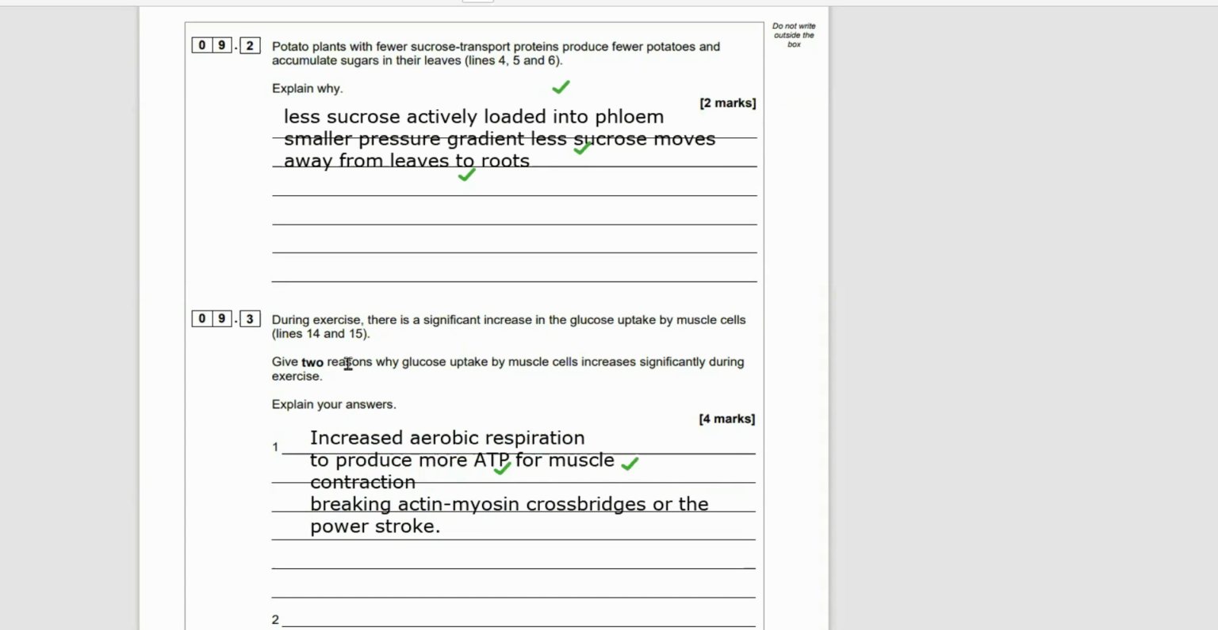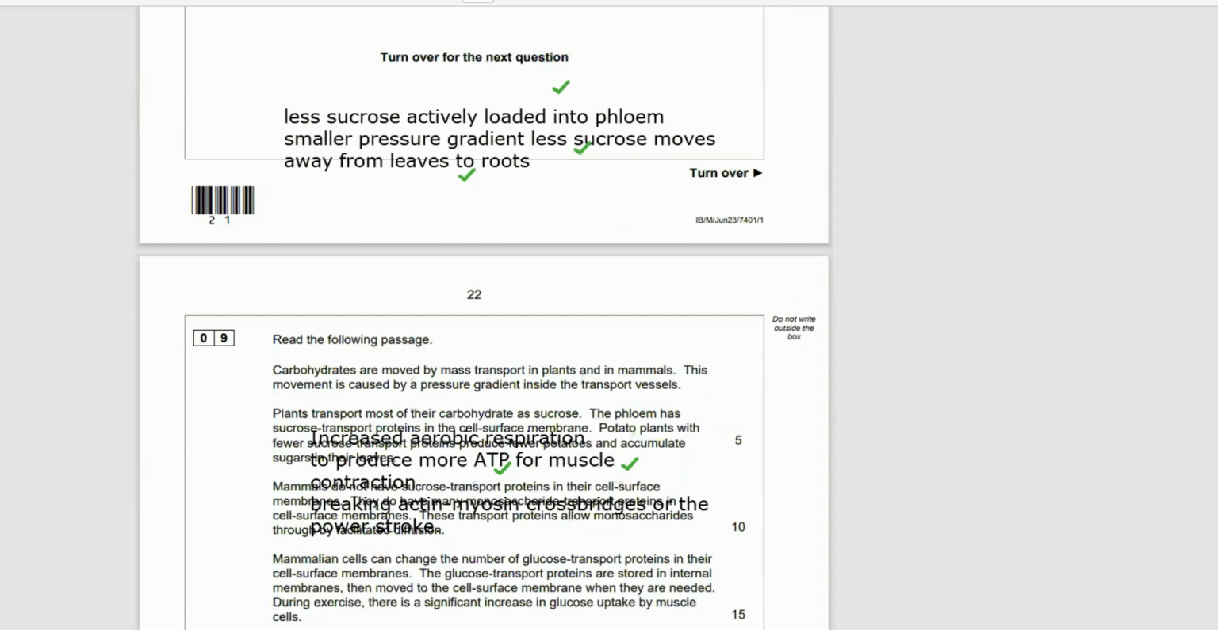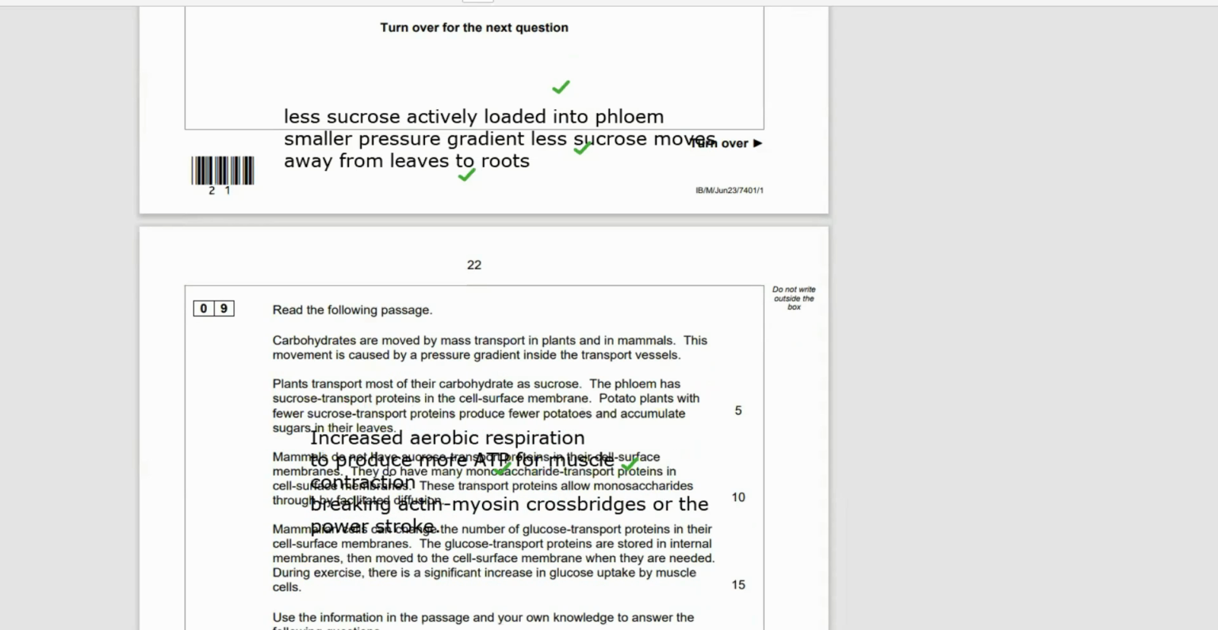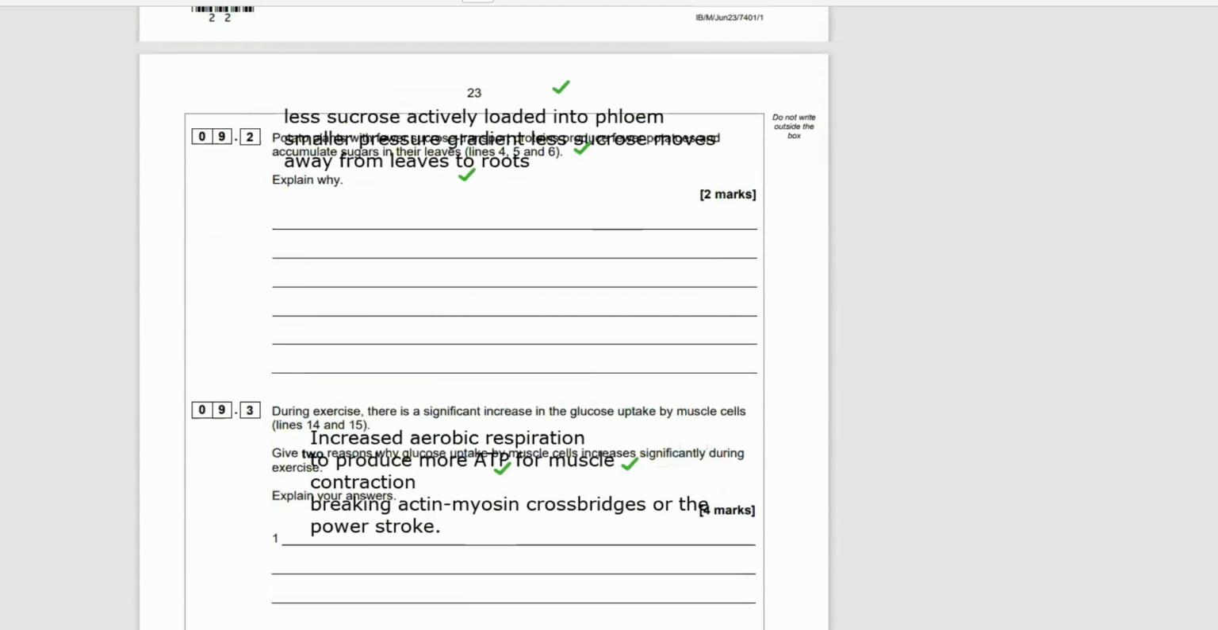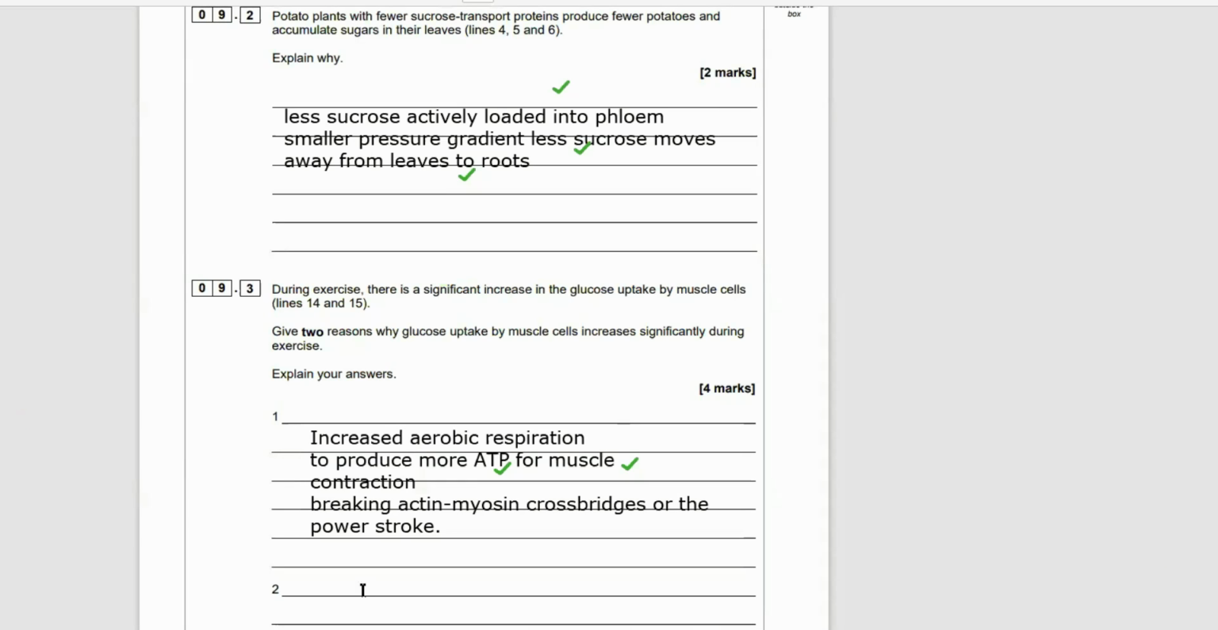So basically, for the first 3 marks, I would say increased aerobic respiration means more ATP. Increased aerobic respiration to produce more ATP for muscle contraction. That's 2 marks. That increases the concentration gradient because you're decreasing the amount of glucose in the cell, so you're making a steeper concentration gradient. We're also told in lines 14 and 15 that there are these transporter glucose proteins, channel proteins, that are stored on an inner membrane, and then during exercise they move into the plasma membrane, allowing a greater uptake of glucose in the cells. So we're going to get some extra marks here.